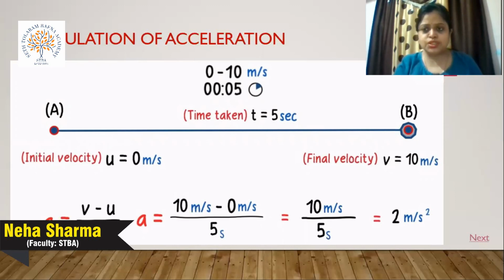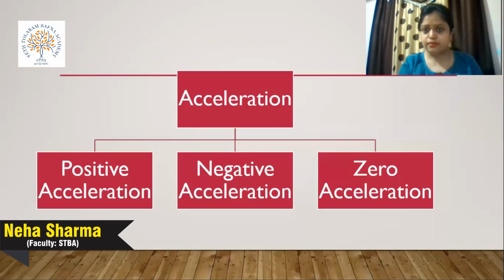To calculate acceleration, we use the formula we defined in the previous slide: a is defined as final velocity minus initial velocity divided by t, that is v minus u by t. Final velocity is given as 10. So we write 10 meter per second minus 0 meter per second, because it started from rest, divided by 5 seconds. When we calculate it, we get 2 meter per second square. You always have to mention the unit, which is meter per second square. The answer is 2 meter per second square. I hope it is clear how we calculate the acceleration.